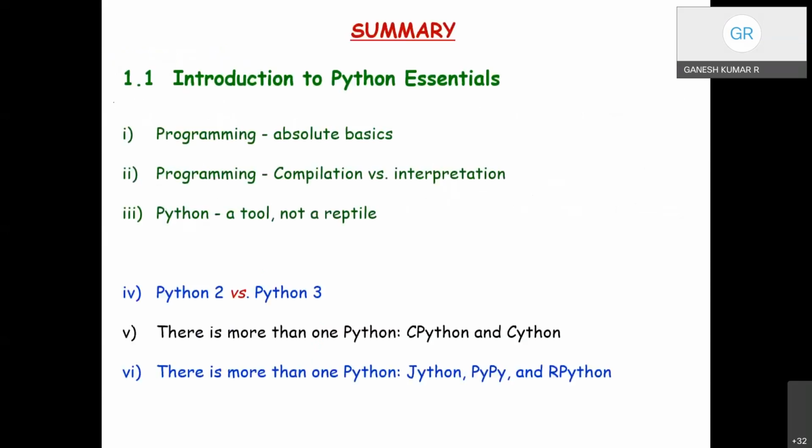Right? So with this, we stop here the synchronous session. We started with Unit 1 and have covered the first three topics of the first chapter: programming, the absolute basics, where the language is a keyword, comparison between compilation and interpretation, and the history of Python.